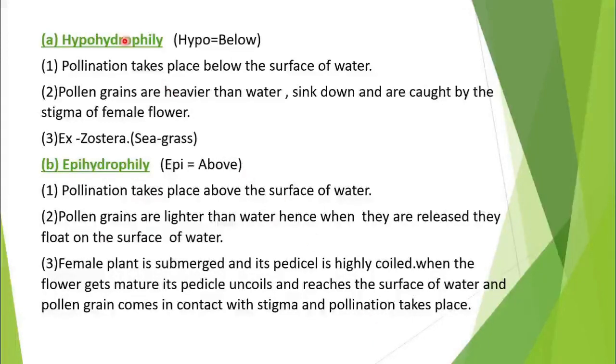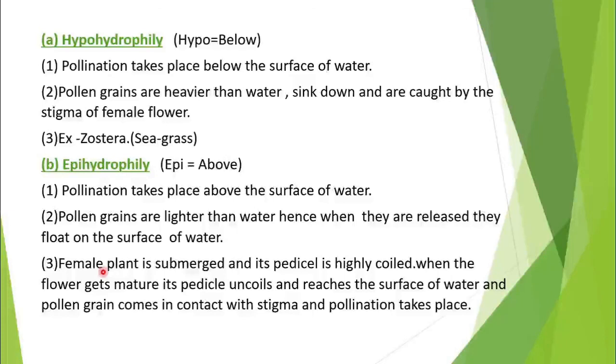What happens in hypohydrophily? Pollination takes place below the surface of water. As the pollen grains are heavier, they sink down and they easily come in contact with the stigma of the female flower. But the case is different in case of epihydrophily. Here the pollination takes place on the surface of water. Here, as the pollen grains are lighter in weight, when they get released, they start floating on the surface of water. But what is the adverse condition over here? Female plant is submerged. But what facility had nature given?